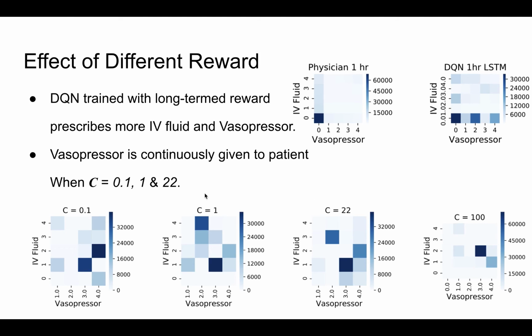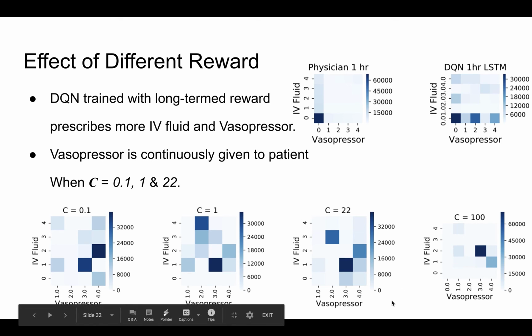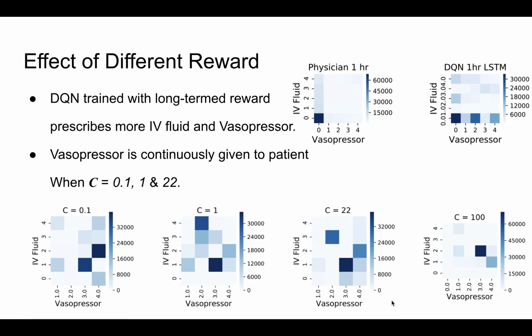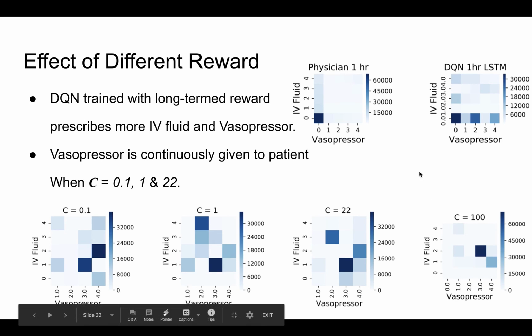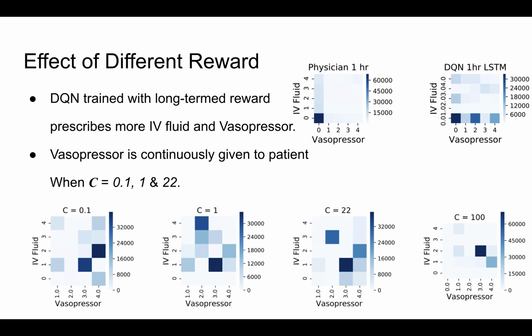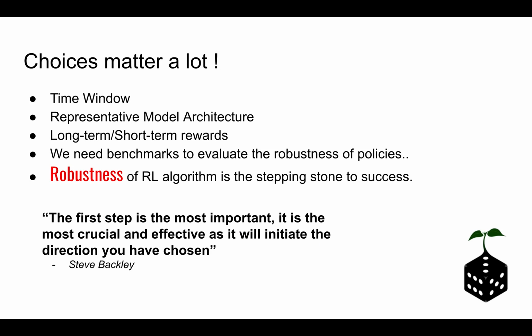In some cases, the vasopressor is constantly given to patients. So the agent trained with the long-term reward is much more aggressive compared to the DQN agent trained with the short-term reward. So we must be careful about choosing different types of reward. The conclusion here is that the choices that we make matter a lot. These seemingly similar or even trivial factors might have an unexpected or significant effect on the policy.